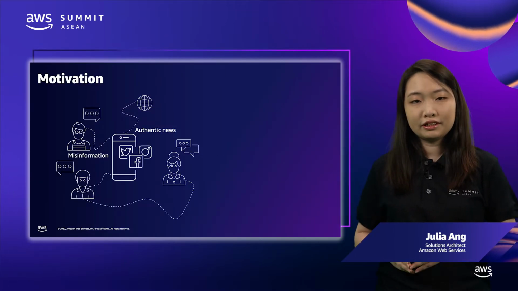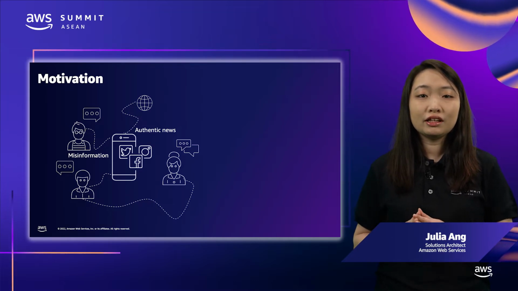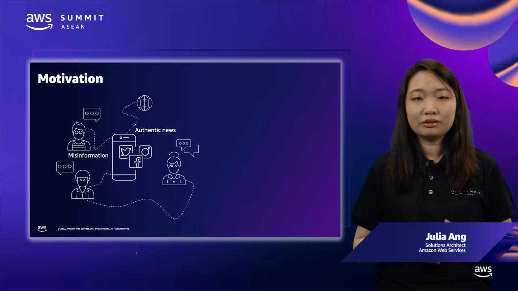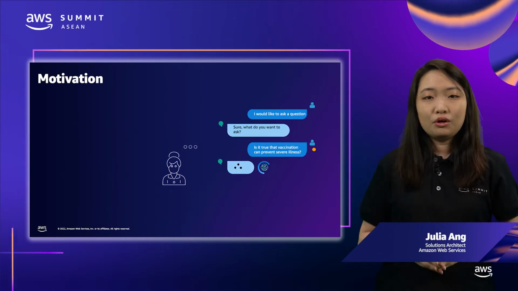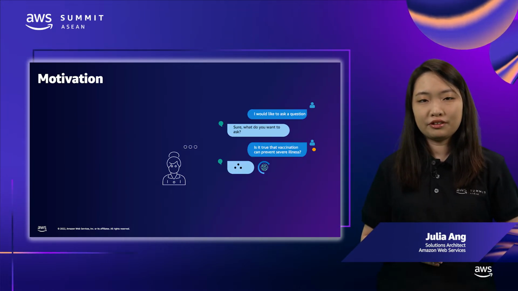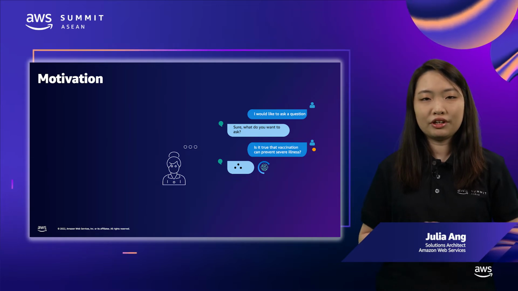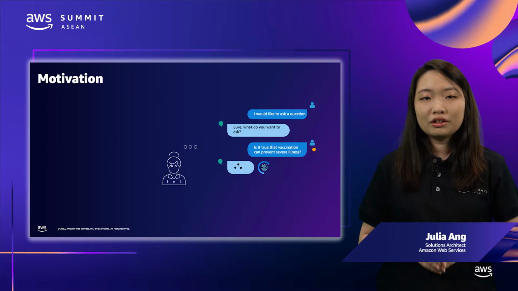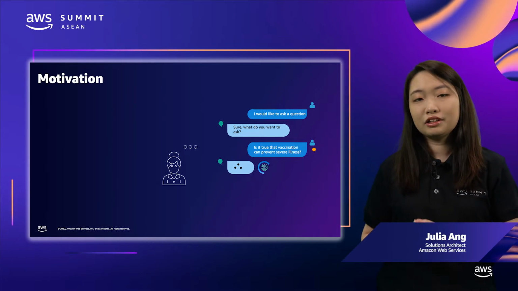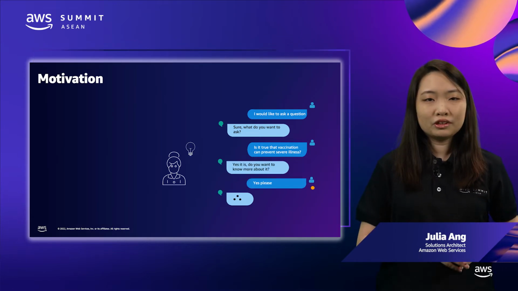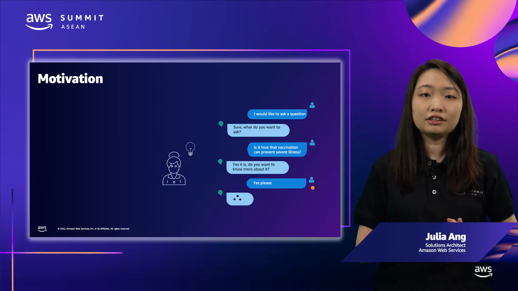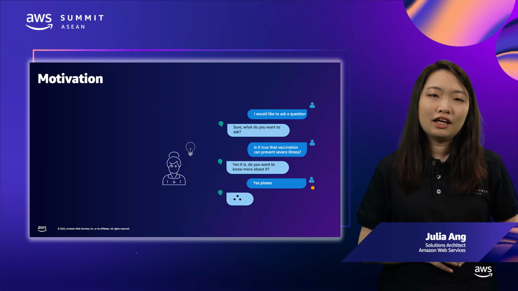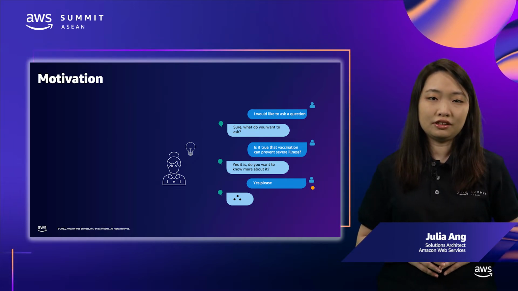As more people use the internet, exchanging information with one another using social media and messaging platforms, it becomes harder for us to distinguish between what's authentic and what's not. When we come across a new piece of information, how do we know if the information that we get from one another is actually trustworthy and not hearsay? What if you can create a bot that can help to clear your doubts? Helping people to discern between authentic and sensationalized news is important to ease tensions, improve the sentiment of the masses, and to accelerate the return to normalcy.